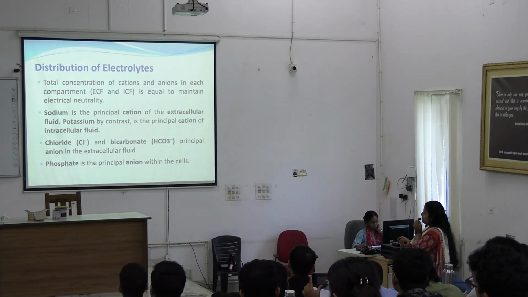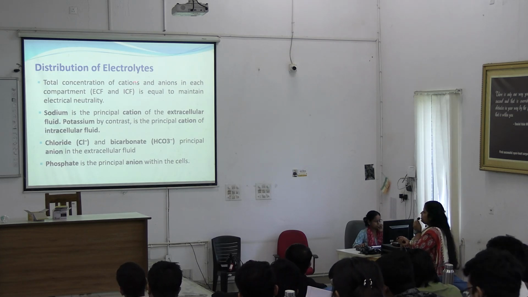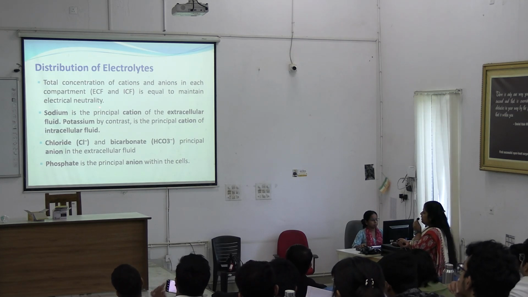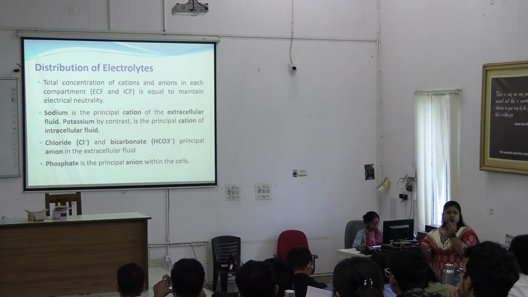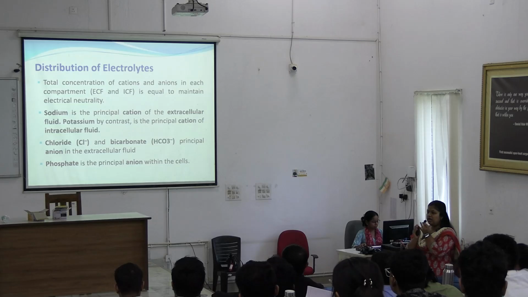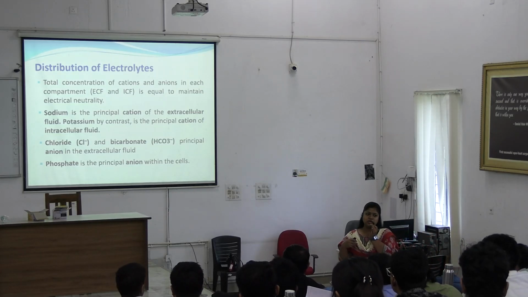So how are these electrolytes distributed? The total concentration of cations and anions in each compartment is equal to maintain electrical neutrality. Electrolytes are divided into electrically charged particles, either positive or negative.